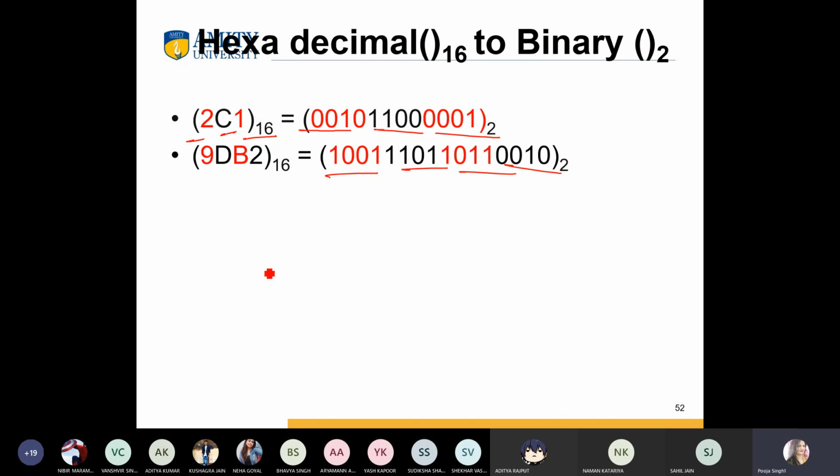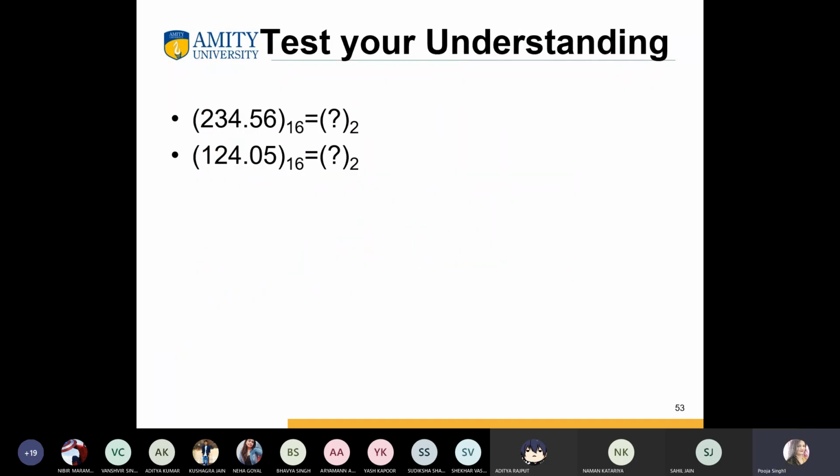We just make groups of 4 bits and convert each to a binary number. Basically you have to remember 1, 2, 4, 8 and further 16 and then 32, but for hexadecimal this is enough. All these questions are your home assignment.